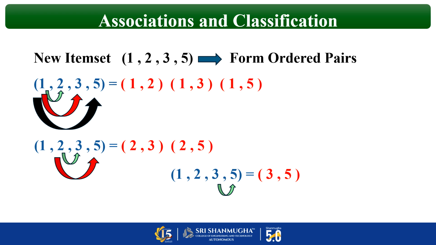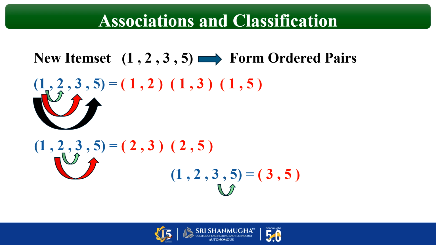Okay, now one combination is over. That means next time you should not consider 1. So what is the remaining thing? 2, 3, 5 is the set. In that, again you form the ordered pairs: 2, 3, 2, 5. Now 1 has been ruled out, 2 is also over. What is the remaining? 3, 5. So how many ordered pairs did we get? 1, 2, 3, 4, 5, 6. 6 ordered pairs we have got. This is the new one.